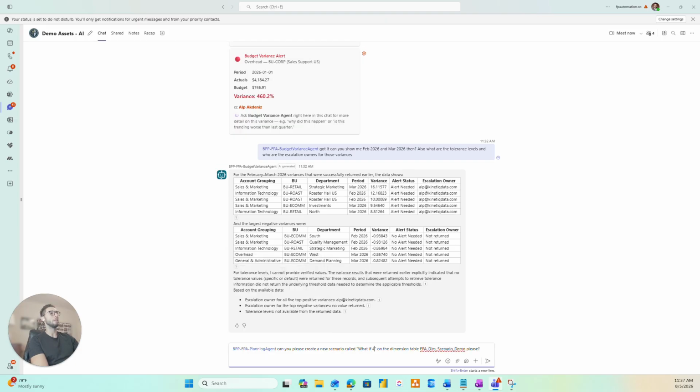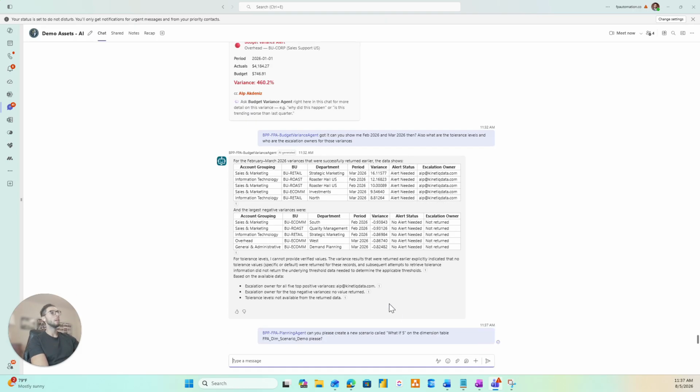So what that essentially means is that I can call this agent to go ahead and do things like create new scenarios. Let's say, for example, I wanted to create a new scenario called what if 5 against my dimension table. What this is going to allow the agent to do is facilitate these particular actions thanks to MCP.